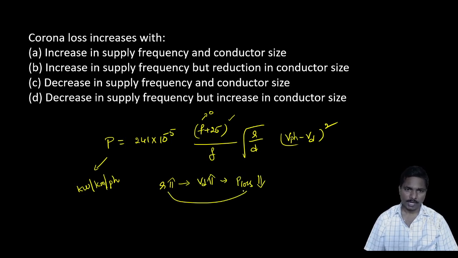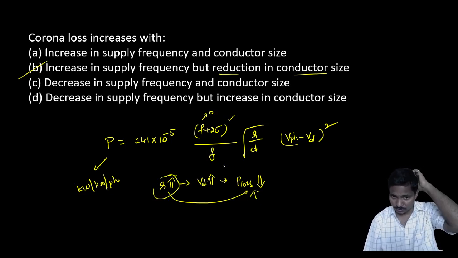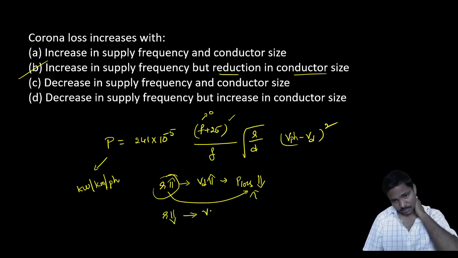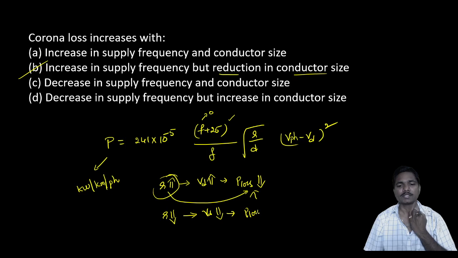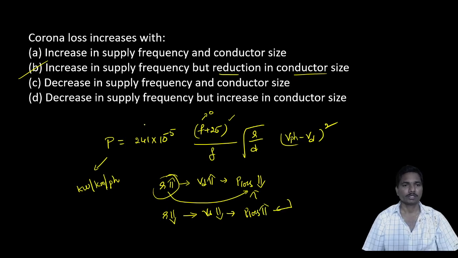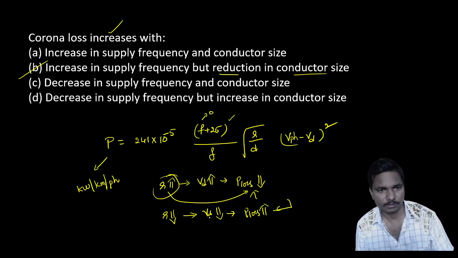So as the conductor size increases, power loss decreases. With a reduction in the conductor size, Vd reduces and power loss increases, so corona loss will increase.